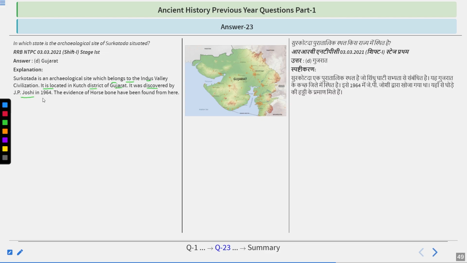It was discovered by J.P. Joshi in 1964. Evidence of horse bone has been found from here. So other than Dholavira, Lothal, Rangpur, another one is Surkotada. It is also a site of Gujarat.